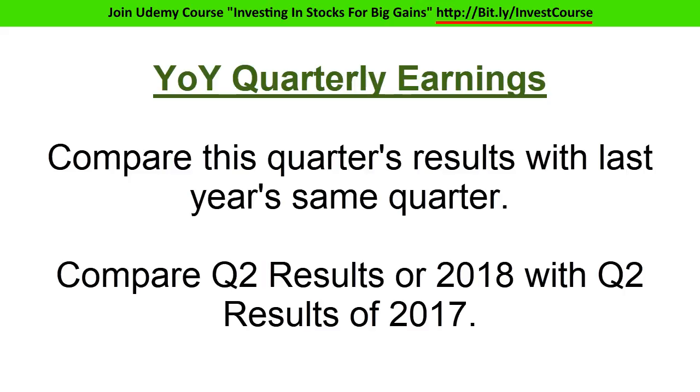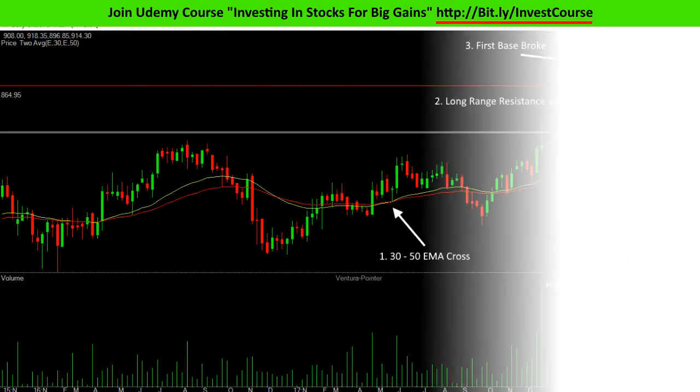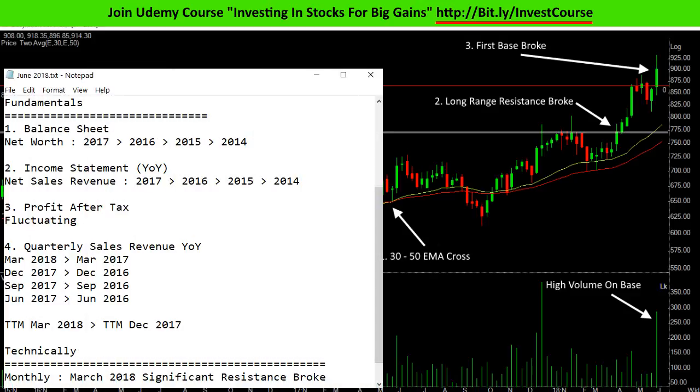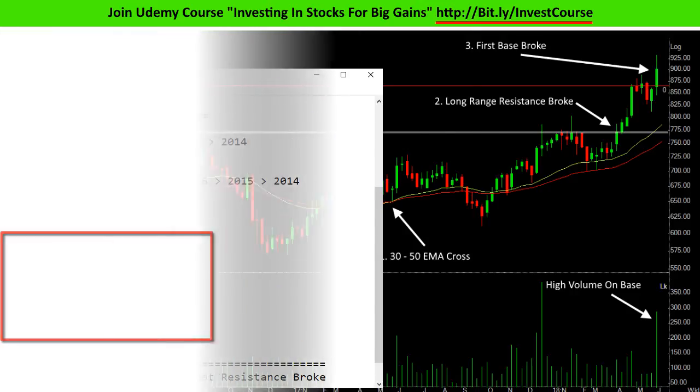This information comes in very handy while trying to catch a stock that is on the verge of an upside. For example, here is the chart of Mahindra & Mahindra when I bought it. And here is a snippet of my analysis document. Here you can see I marked quarterly sales revenue YOY increasing. Though we didn't consider net earnings here, the logic was the same, that yearly earnings are likely to increase and it is time to catch the bus.